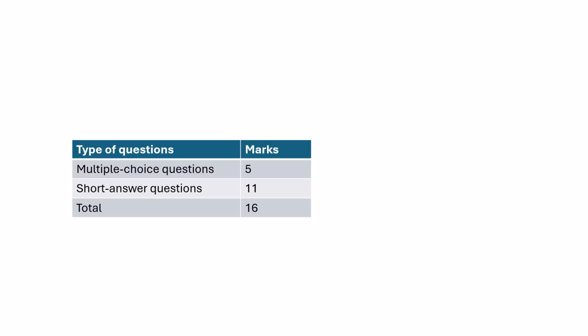In fuels and heat of combustion, 5 multiple-choice questions are awarded 5 marks, and 1 short-answer question is worth 11 marks. The overall score for this section is 16 marks. With a total possible score of 120 points, the percentage for this section was 13.3% of the total score.